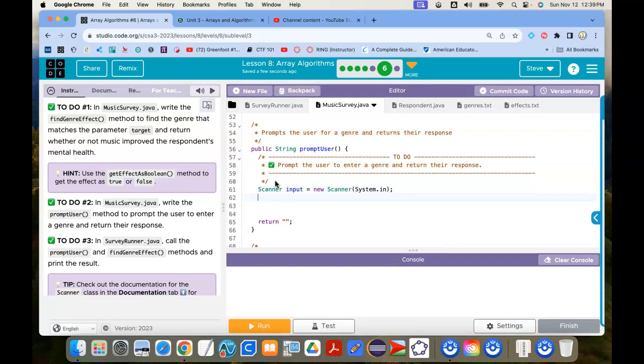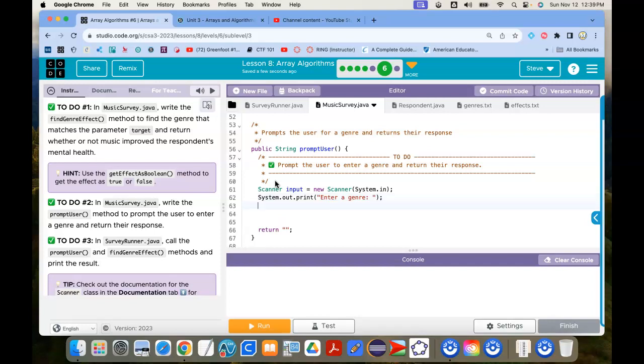And we want to prompt the user to enter a genre. So I'm going to go system.out. I'm not going to go println, I'm going to go print. And then I'm going to say, in quotes, enter a genre. And the only thing it's going to do is it's going to put the response on the same line, and you'll see what that looks like in a second.